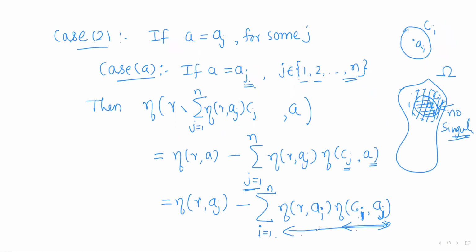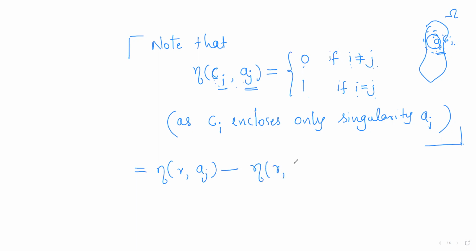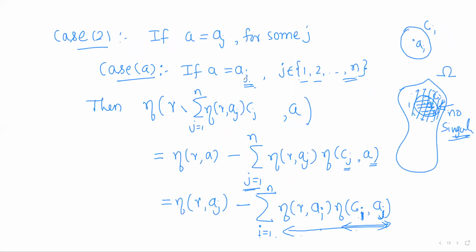in this summation, whenever i is equal to j, that term is non-zero. And what is that term? It is eta gamma aj into eta cj aj, where the latter is 1. So 1 into anything is itself. So eta gamma aj minus eta gamma aj will be 0. So whenever a is equal to aj, where j is from 1 to n, in that case also the index of a is 0 with respect to the cycle.